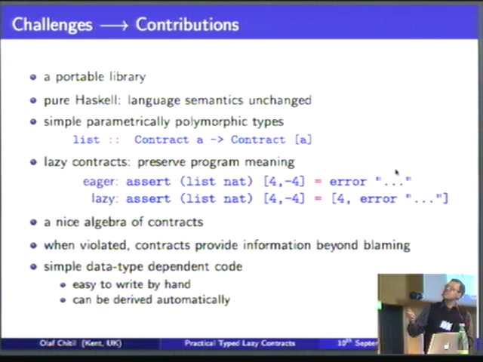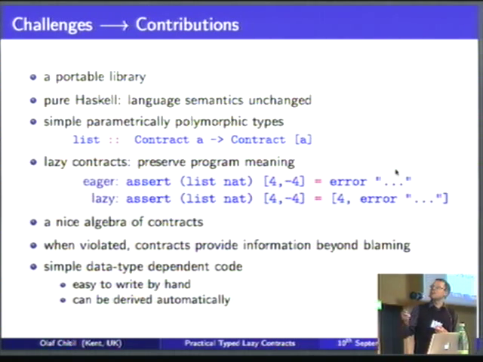And the big thing in Haskell is the semantic difference. We are working with a lazy language, and I really want contracts to preserve the semantics of the original program. If you add a contract and the contract does hold, then this contract should not change the semantics of the program at all. It should just be the identity, and nobody should notice it. And naturally, if you work with any kind of partial data structures or infinite data structures, you cannot just evaluate the whole data structure and test things there.